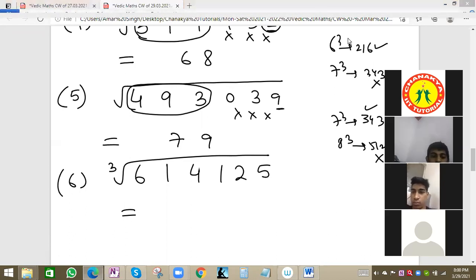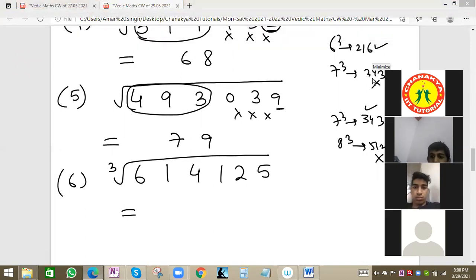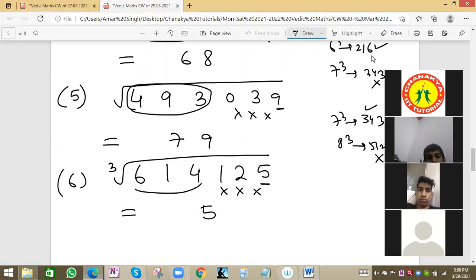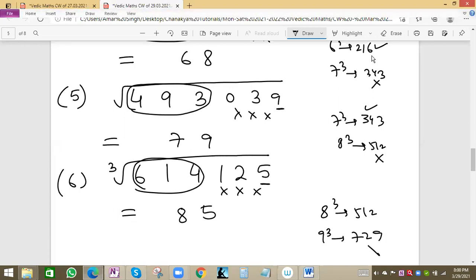Others can also try. Last 10 seconds. 85 is the right answer. Correct. Xavier, Tanzila, Diksha, everyone is having the correct answer. So this ends with 5, so the number will end with 5, and the last 3 digits we ignore and focus on the first 3 digits. So this will be 85, because 8 cube is 512 and 9 cube is 729. We know 729 will be a higher value. So we'll take 512, that is 8, so the answer is 85. Correct. 85 is the right answer.